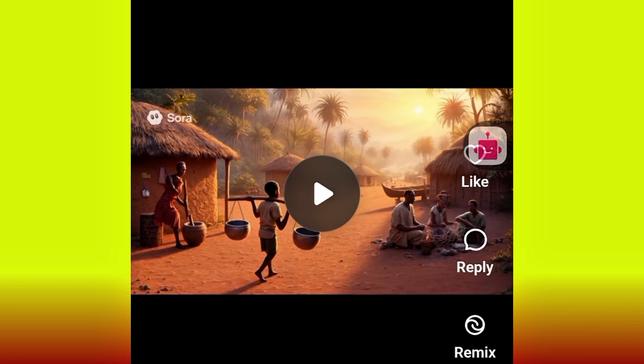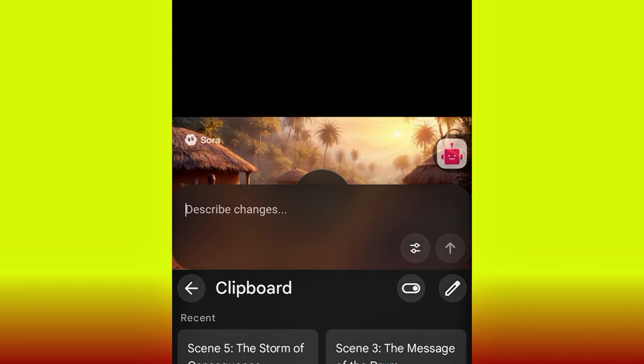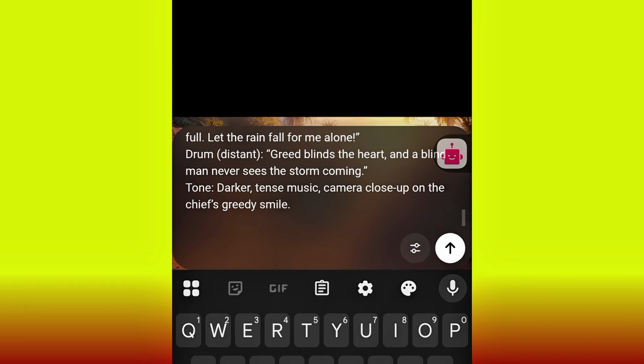I've posted this video. If you see any video that you like on Sora, you can click the remix to get the prompt, or to just make changes. Describe what you want to change there, and you get your video generated. The video is going to be yours. Now I want to use everything the same, so all I need to do is click this remix. I just have to paste my second prompt and then hit OK.